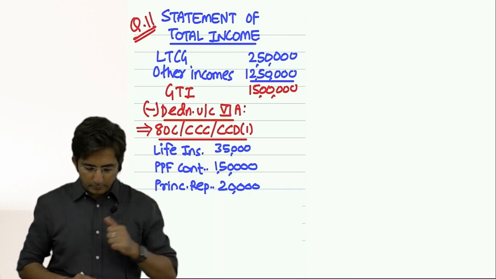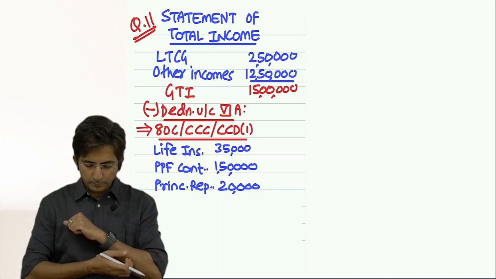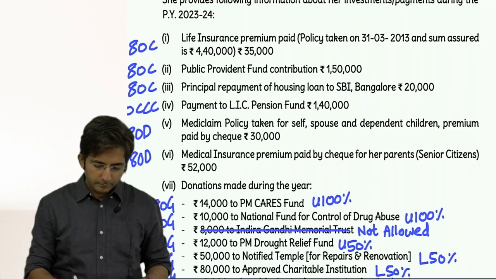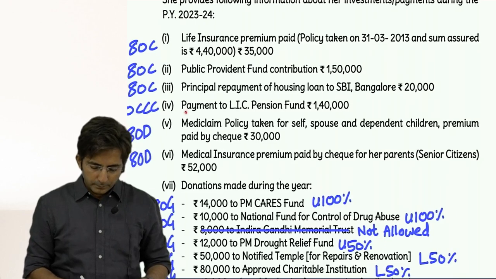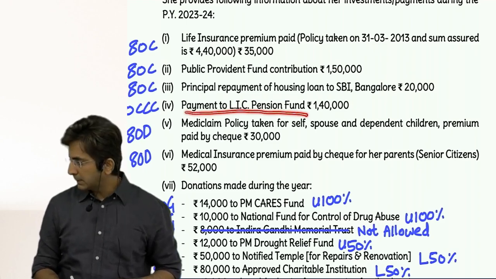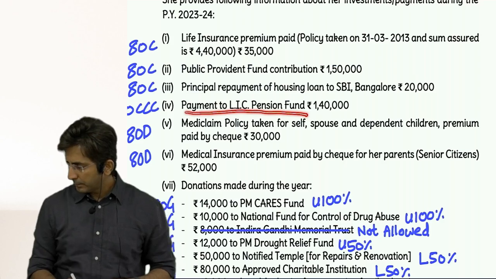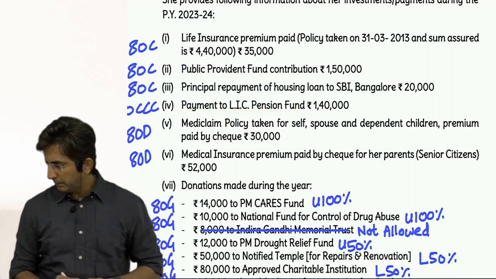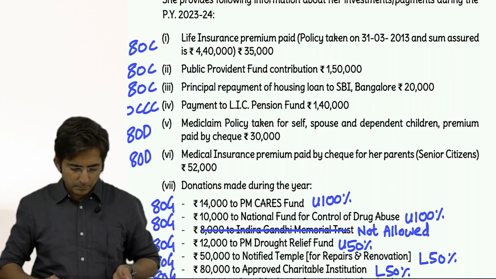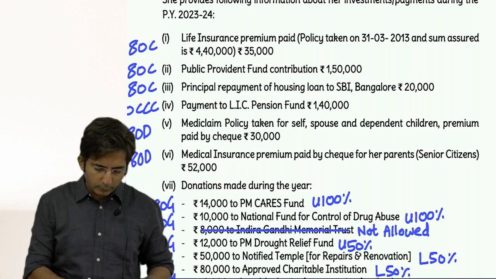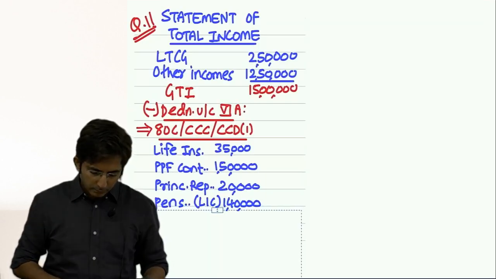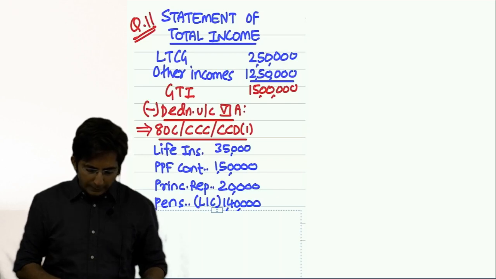Then LIC pension fund. Pension fund, pension scheme, one and the same. So LIC pension fund, 1,40,000. So these are the 4 items in the list.